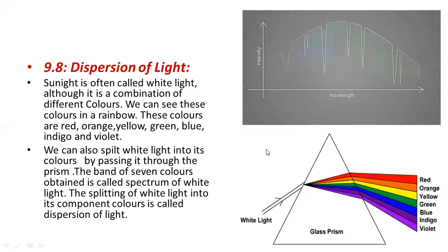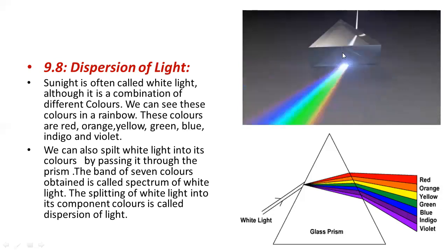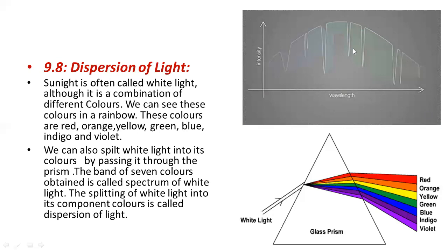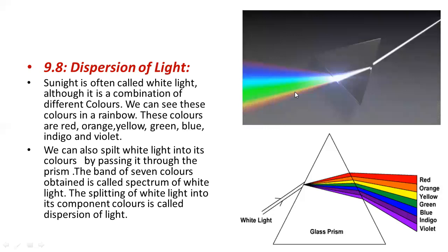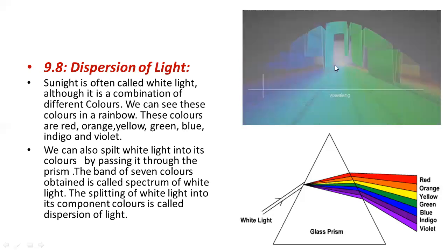When white light is passed through a prism, a prism is a triangular glass or glass slab, what happens? You can see it splits into its 7 colors or its component colors. And this process is called dispersion of light.